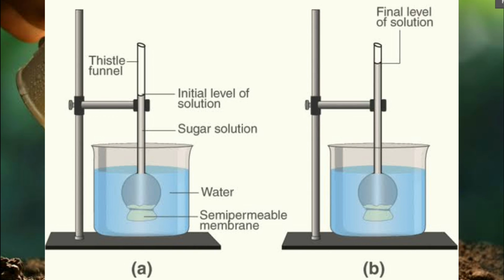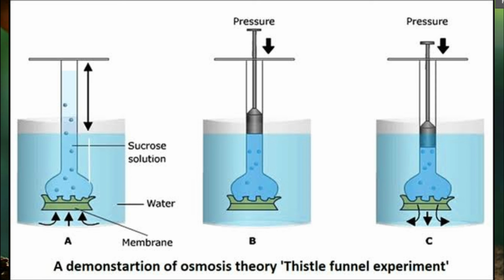Next, see another picture. If external pressure is applied from the upper part of the funnel, the water does not diffuse into the funnel. This pressure is also called osmotic pressure.